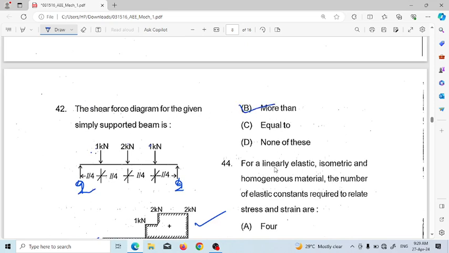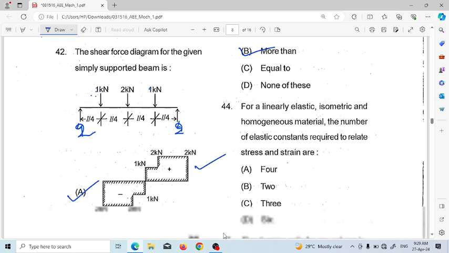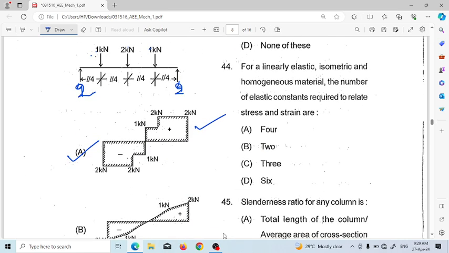Next, for a linear elastic isotropic and homogeneous material, the number of elastic constants required to relate the stress and strain are 4, 2, 3, 6. So for isotropic homogeneous material, the number of elastic constants required is 2.